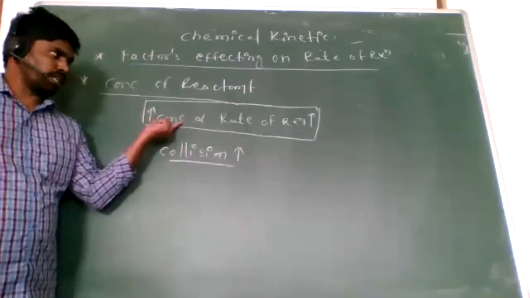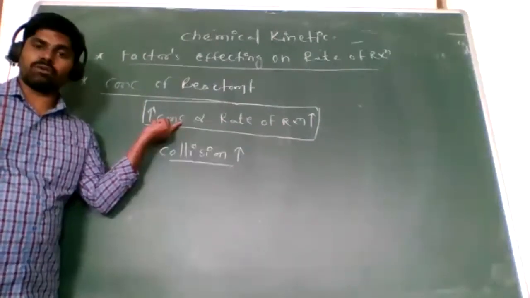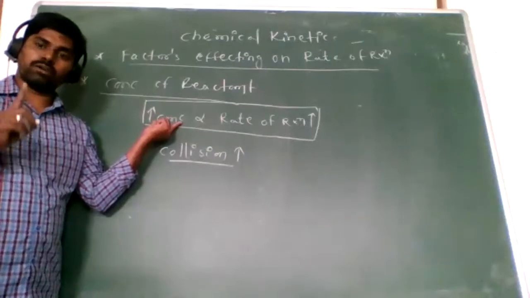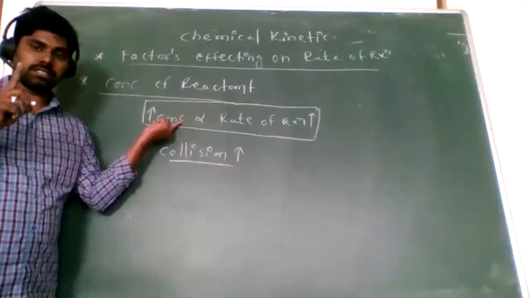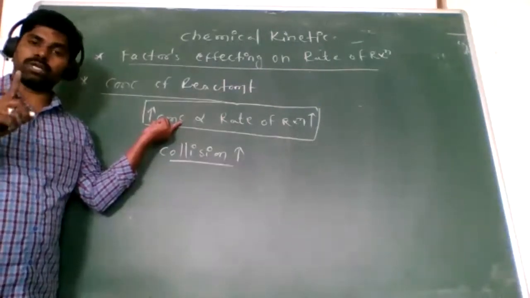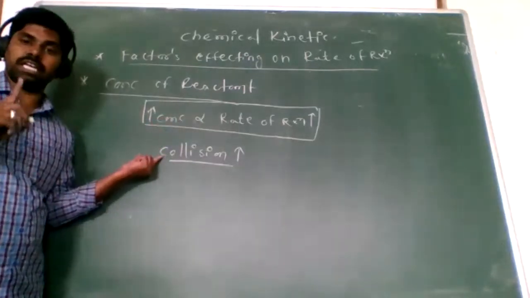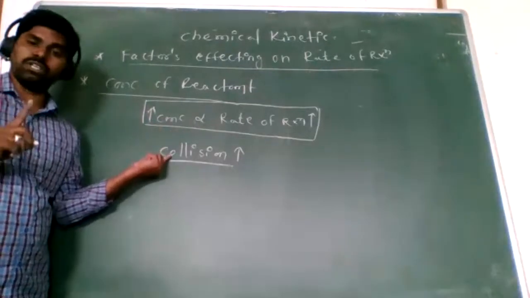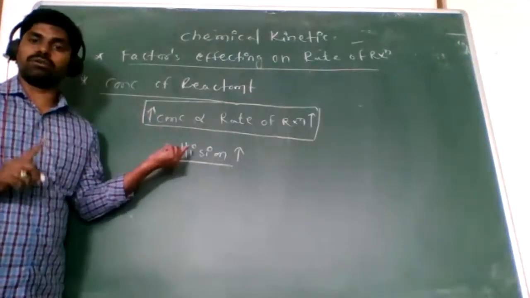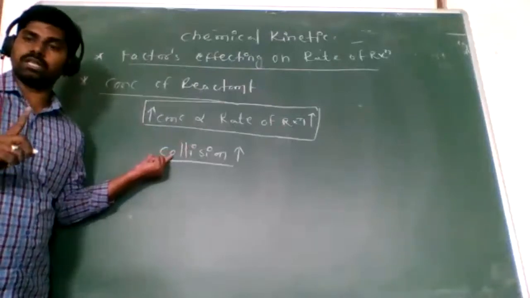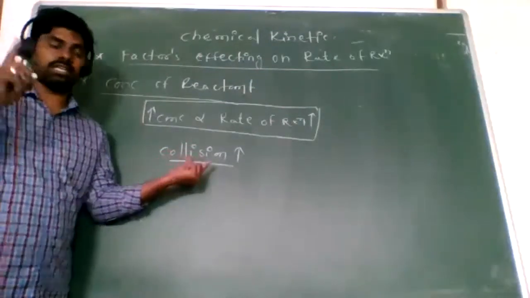Clear? When concentration increases, the number of molecules per unit volume increases. When the number of molecules per unit volume increases, the number of collisions between the molecules also increases.